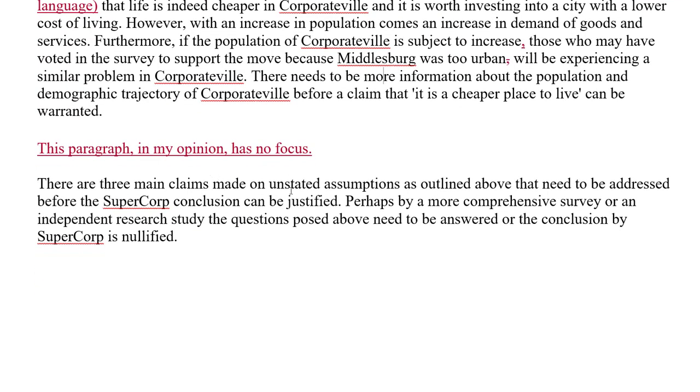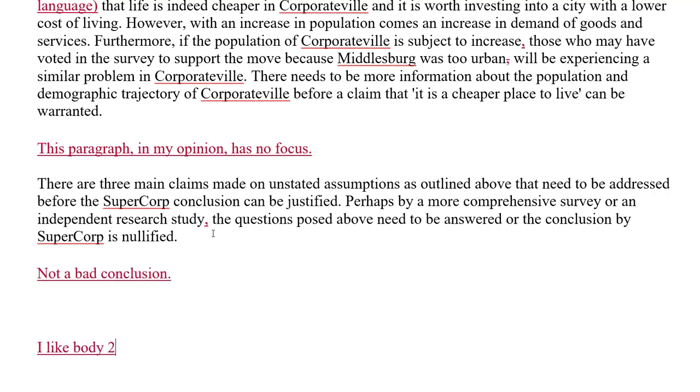There are three main claims made on unstated assumptions that need to be addressed before a conclusion can be justified. Perhaps by a more comprehensive survey or an independent research study, the questions posed above need to be answered, or the conclusion by SuperCorp is nullified. Okay, not a bad conclusion.